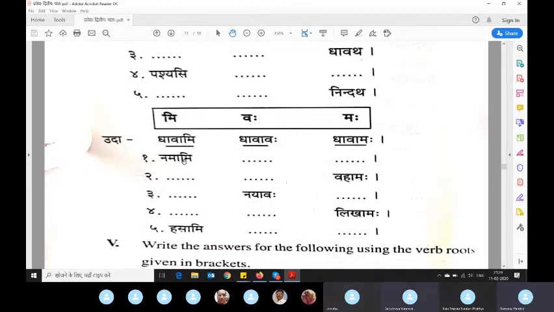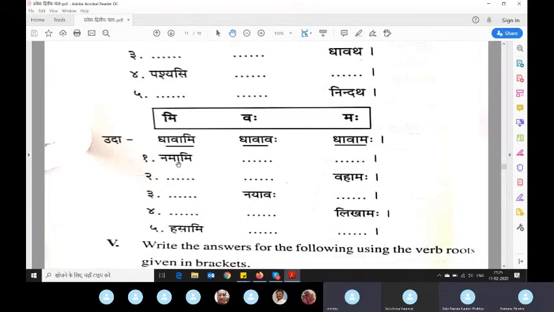Same thing will become namami, namamaha. So now if I say, what is the meaning of namami Gange? We pray to Ganga. Who is praying? I pray to Ganga. Yes.